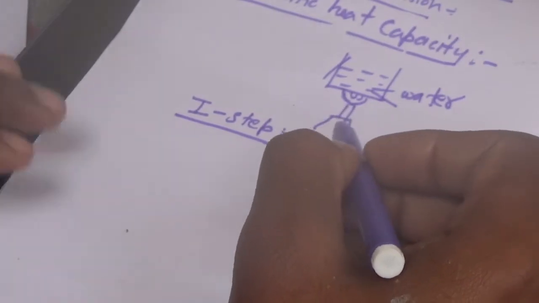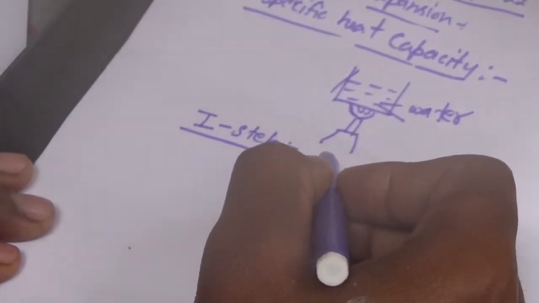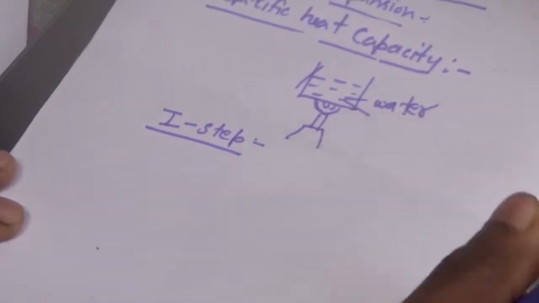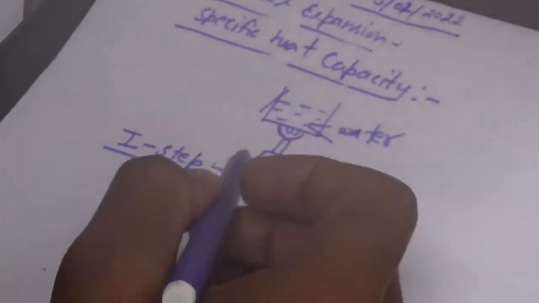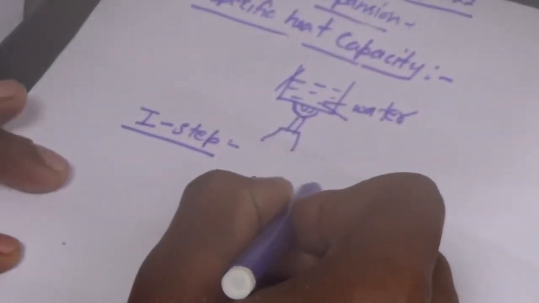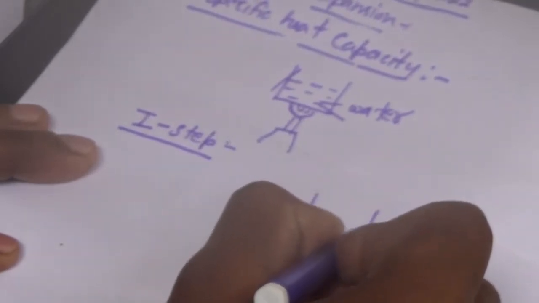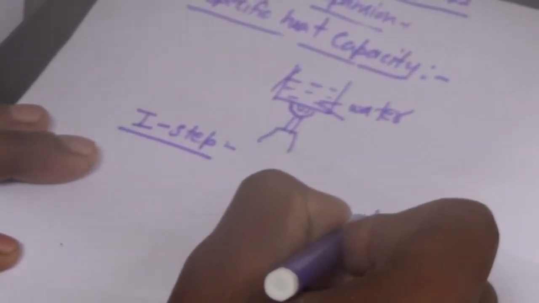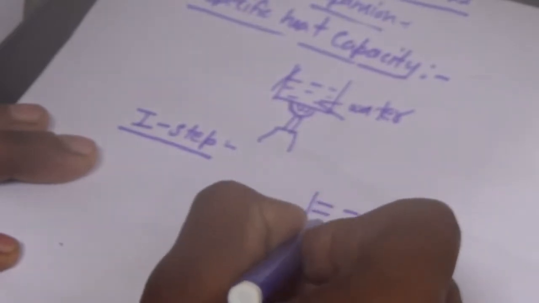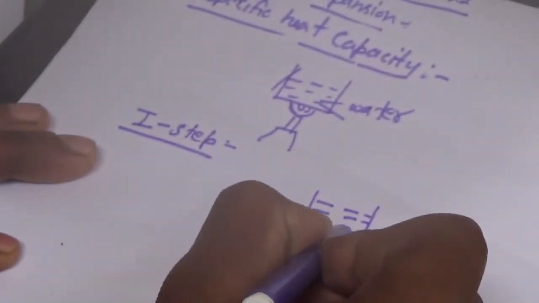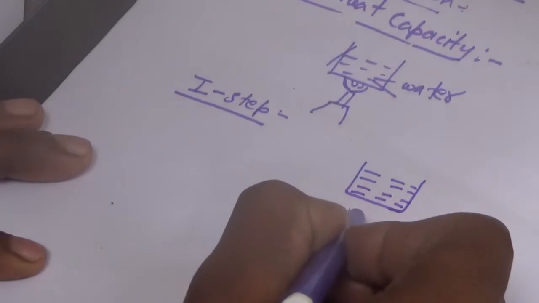In the first step, imagine some amount of liquid. In the example here, we have taken some amount of liquid in this figure.